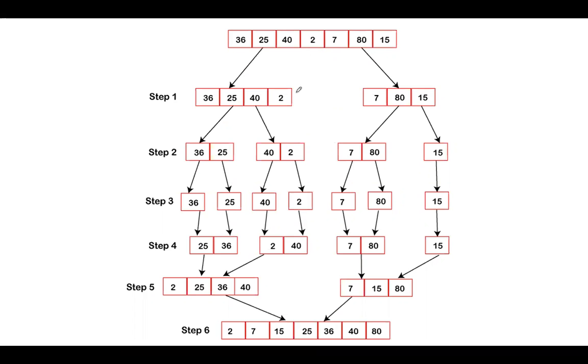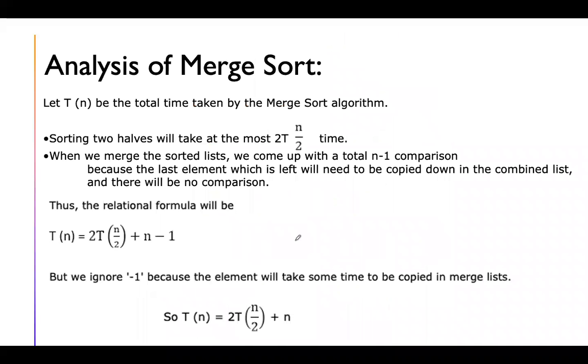Since 7 elements are there, first 4 elements and 3 elements, it will go on splitting until it reaches individual elements, and then it will start combining, and finally you'll arrive at the final sorted array. Once we start merging, we'll arrive at the final sorted array. Is it clear? So this is merge sort.